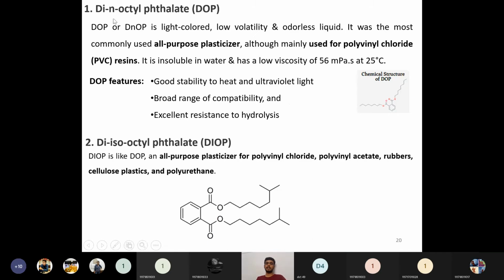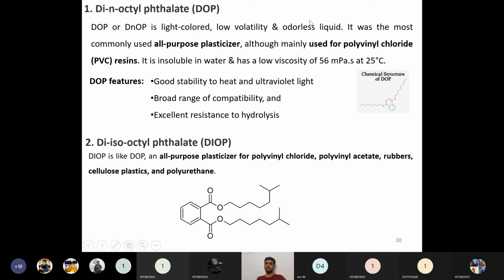So the first one we will see in detail. Di-n-octyl phthalate, that is called DOP. Sometimes it is also referred to as DNOP, where N belongs to any member of the octyl group. So DOP or DNOP is a light colored, low volatile and odorless liquid. It was the most commonly used all-purpose plasticizer, although mainly used for polyvinyl chloride resins. So in PVC resins, it will be used as a coating material.